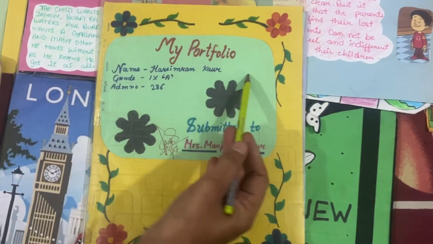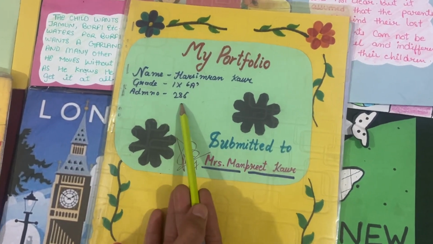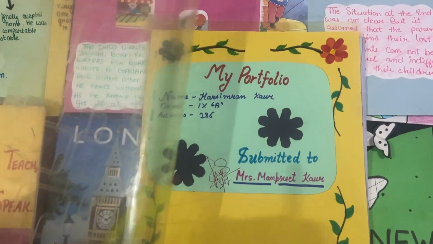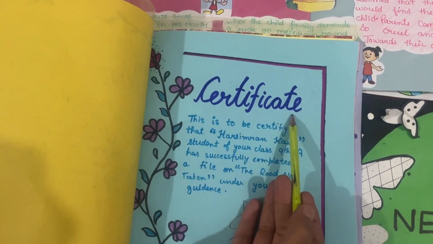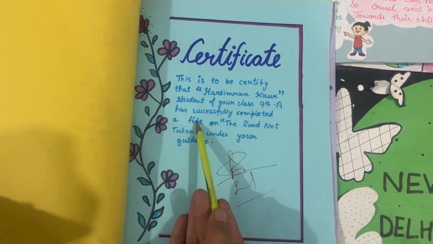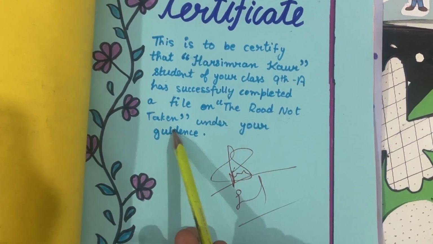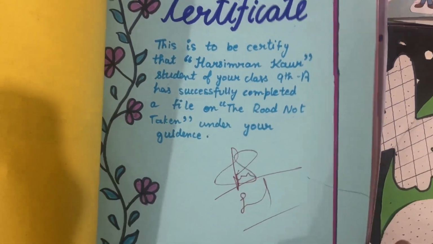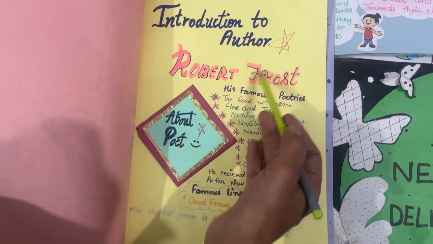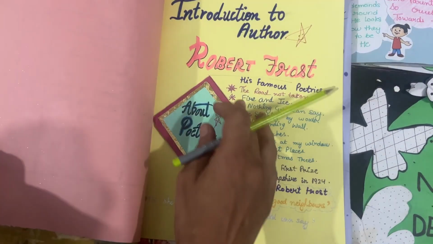This is my English portfolio. For example, here are written name, grade, admission number, submitted to the English teacher, Manpreet Kaur. After that, we begin with the certificate. This is to certify that the student of the class has successfully completed a file on the topic The Road Not Taken, under the guidance of the teacher. Then index. After that, introduction to the author. Next, about the poet.